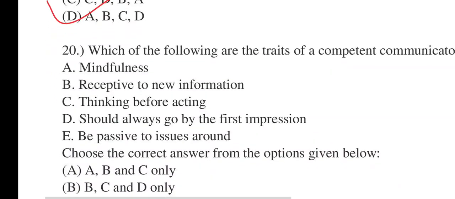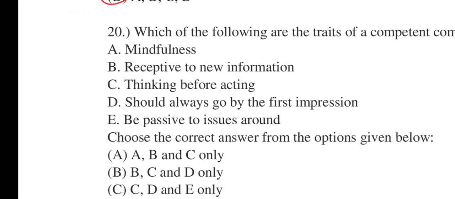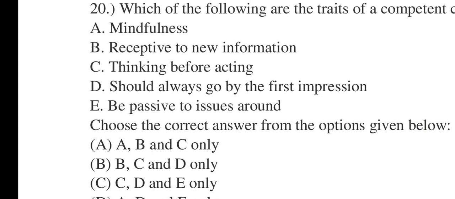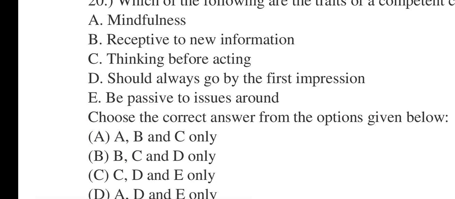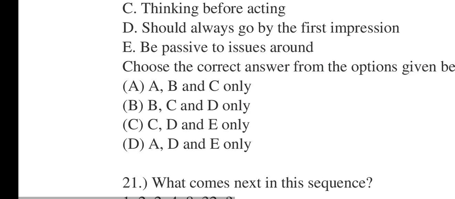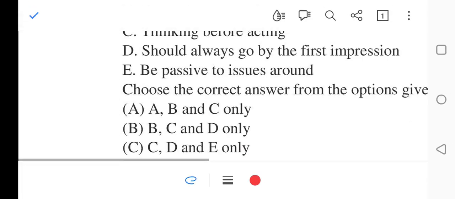20 says, which of the following are the traits of a competent communicator? A, mindfulness. B, receptive to new information. C, thinking before acting. D, this should always go by the first impression. E, passive to issues around. Choose the correct answer from the options given below. 20, A will be correct. A, B, C, except D and E.